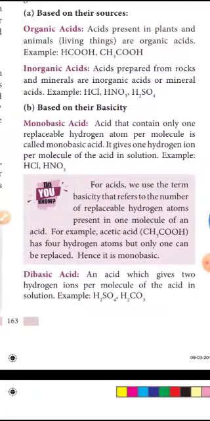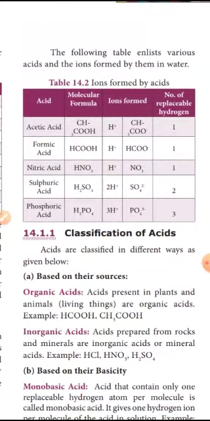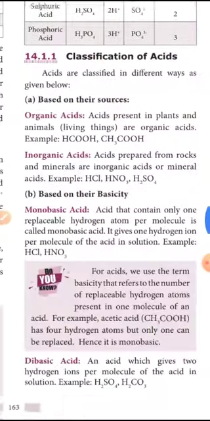Okay. The second type is a dibasic acid. An acid which gives 2 hydrogen atoms per molecule. For example, H2SO4, H2CO3. That example we studied. H2SO4 is split into 2H plus and SO4 2 minus. Here, how many hydrogen atoms are replaced? 2 hydrogen ions.